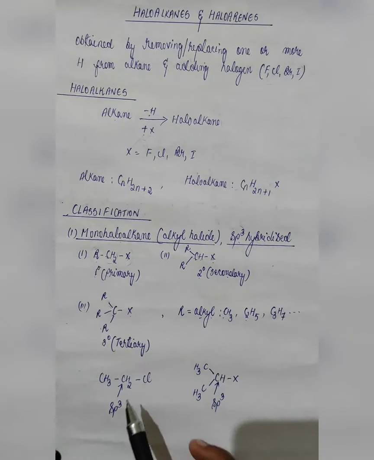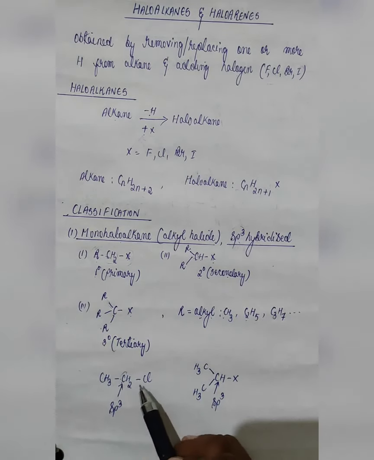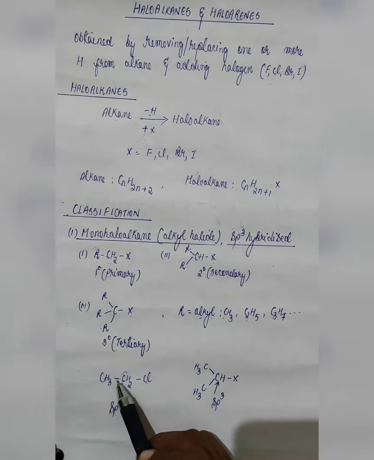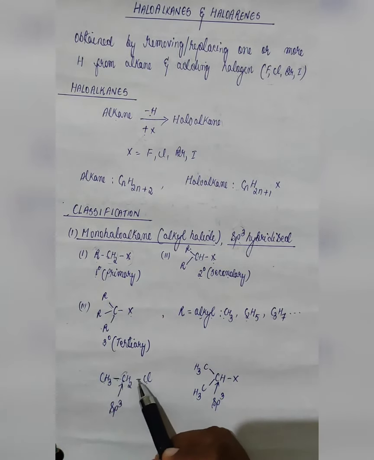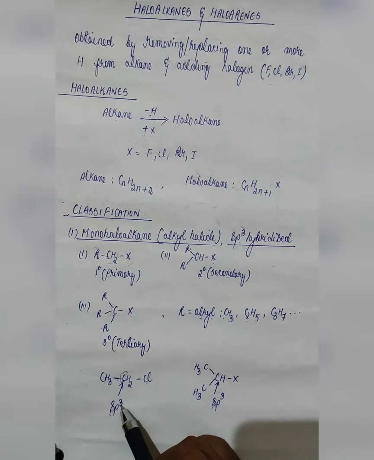Now this is sp3. This is sp3 because this carbon is attached to a halogen, and the carbon which is attached to a halogen is connected with a single bond to the other carbon. Connected with a single bond, that means this carbon is going to be sp3 hybridized.